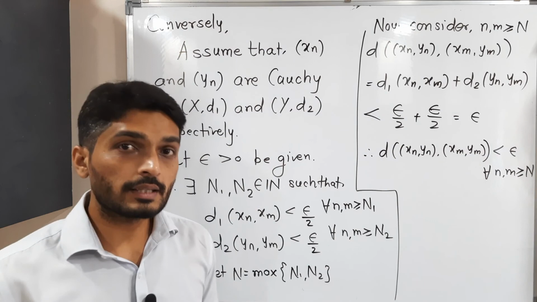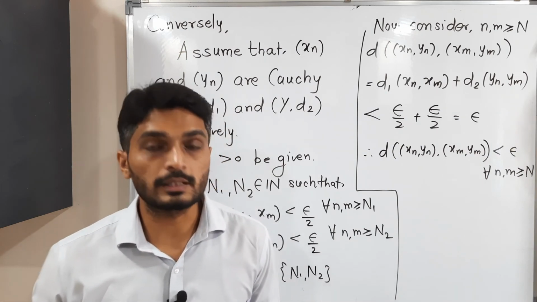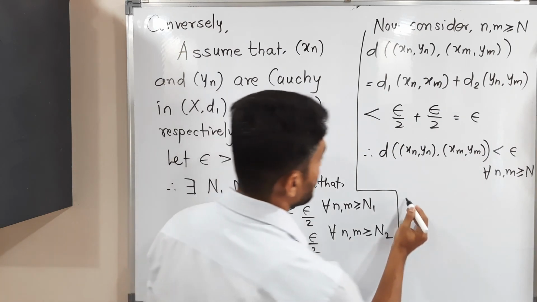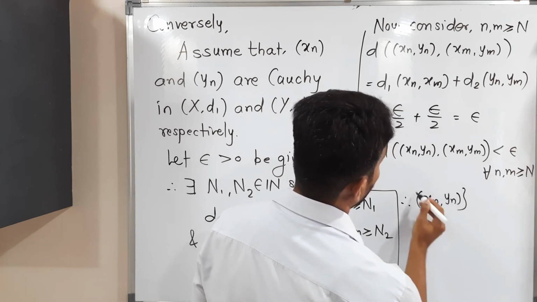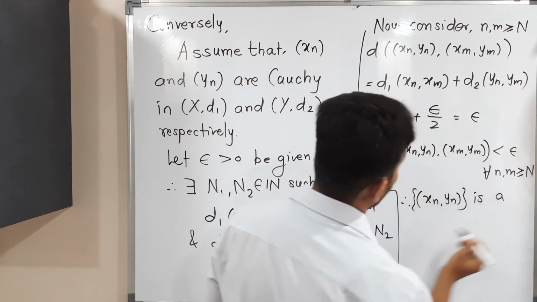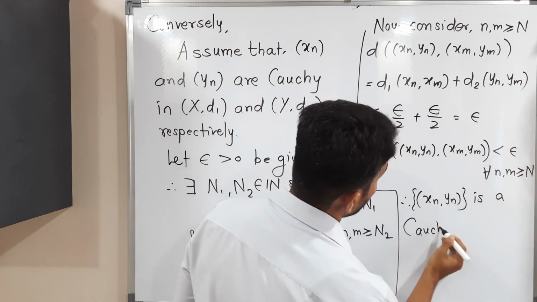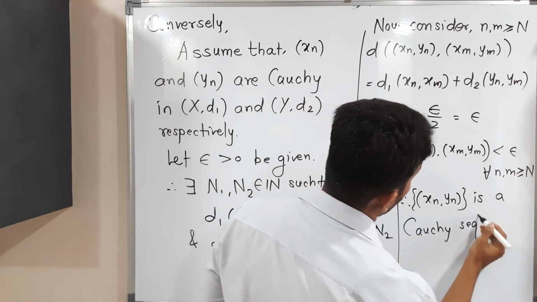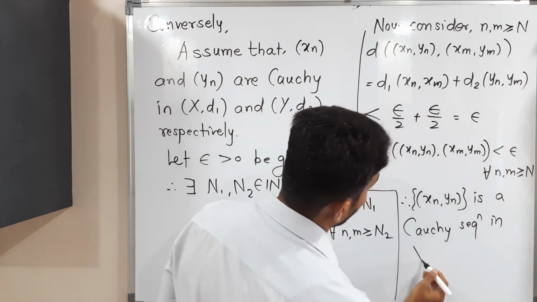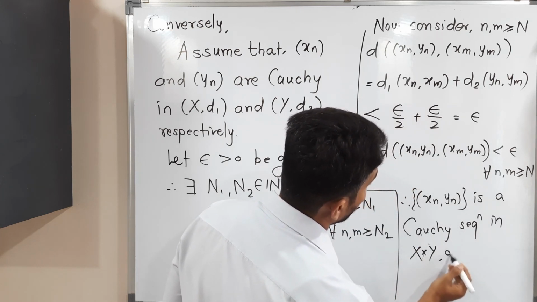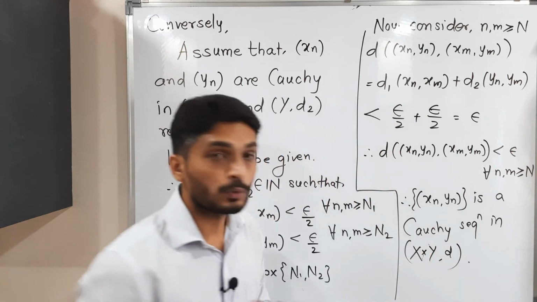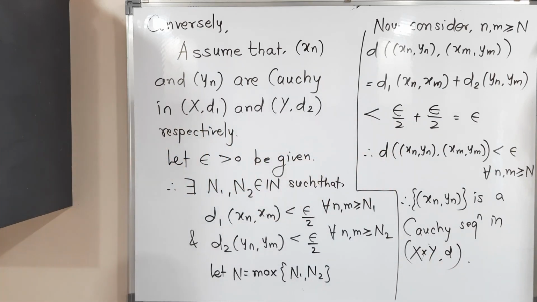So therefore we can say (xn, yn) is a Cauchy sequence in the product metric space X cross Y. So (xn, yn) is a Cauchy sequence in (X cross Y, d). So in this way, in both ways we proved this result. Okay, so make a screenshot of it.